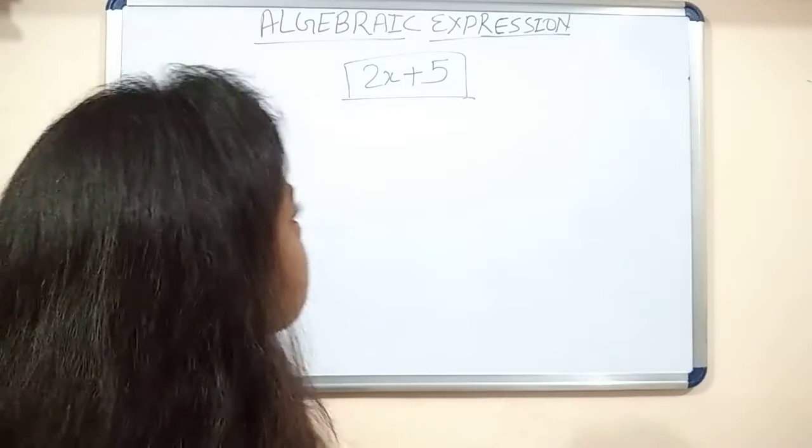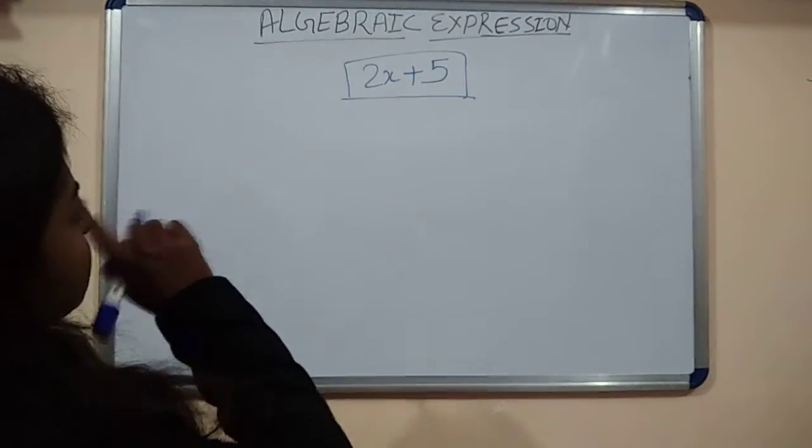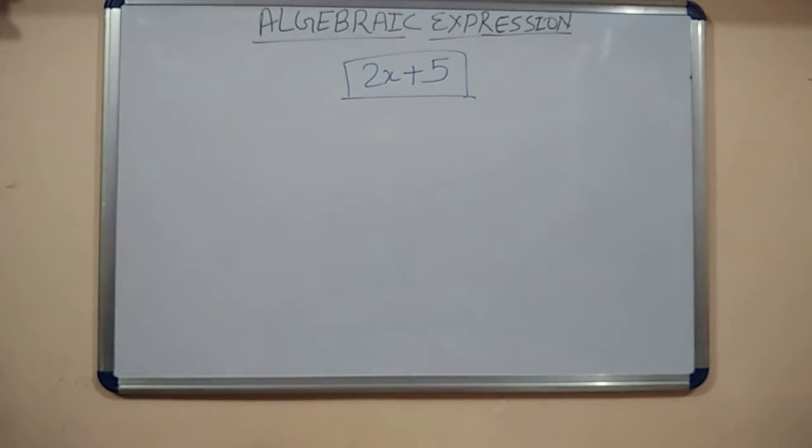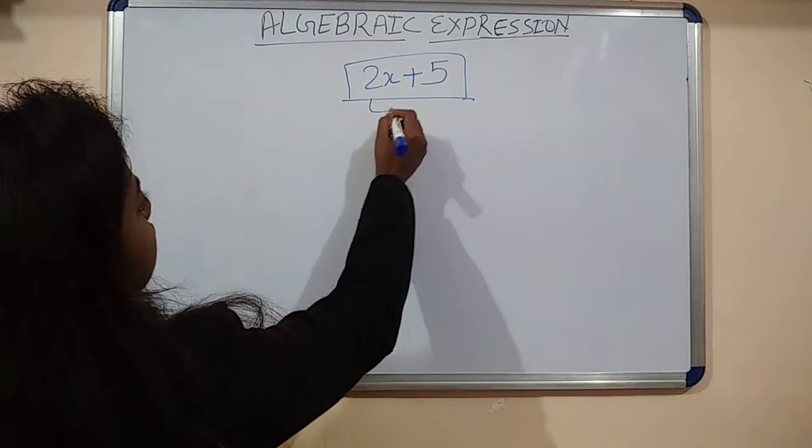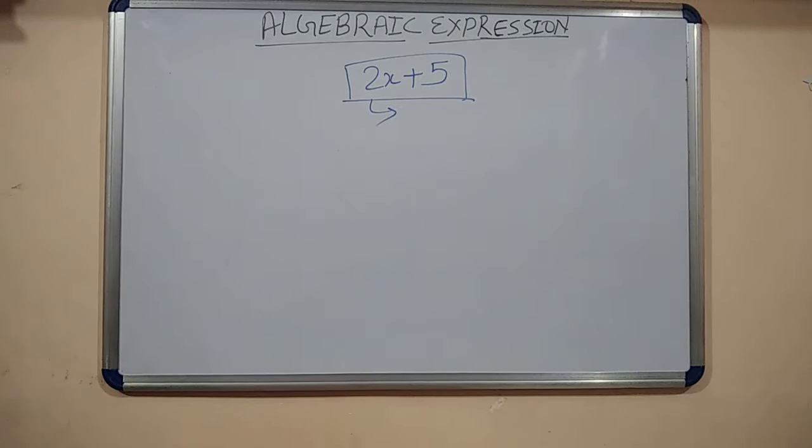You had already studied this topic in your previous classes. On the board I had written an algebraic expression. This is 2x plus 5. What is 2x plus 5? An expression is a form made from variables and constants.